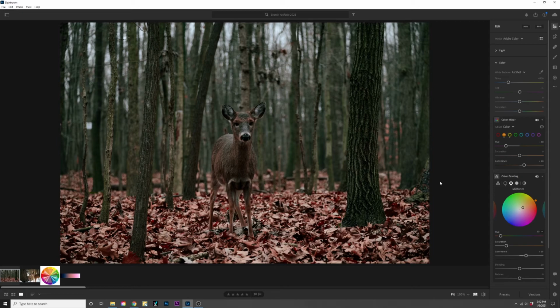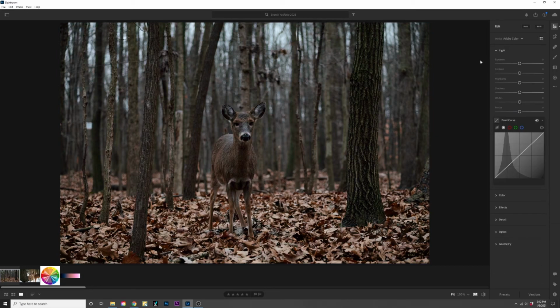So right now what I'm going to do is I'm going to take this image and we're going to do a little time lapse of the original image. I'm going to go ahead and do a quick edit of this particular image here and change it from this original copy to something a little bit better using all the tools in Lightroom, especially the color grading. So let's go.